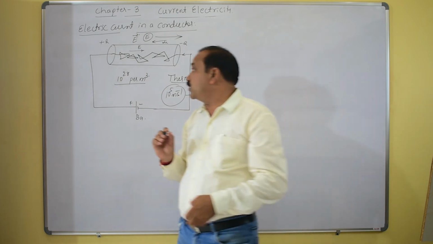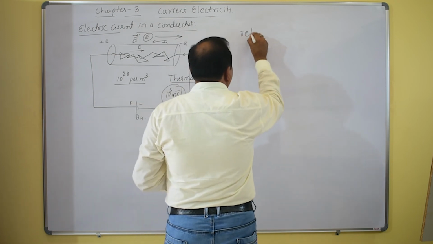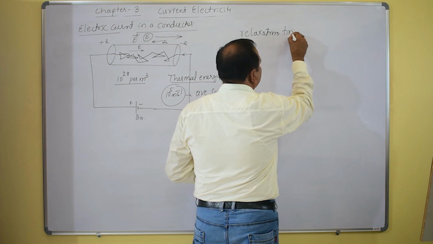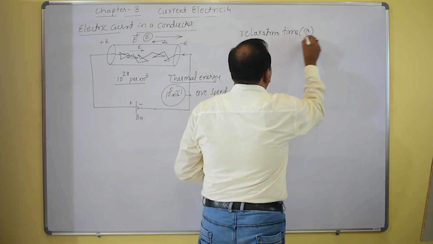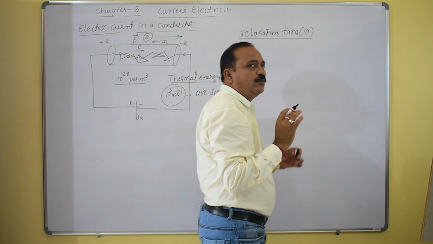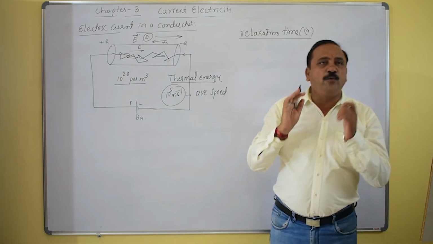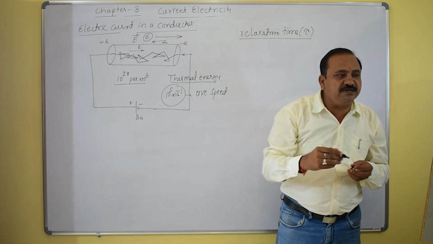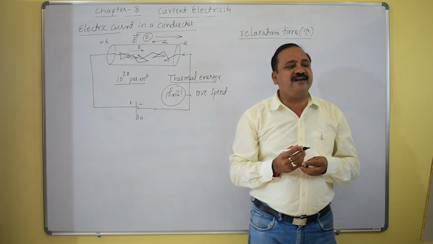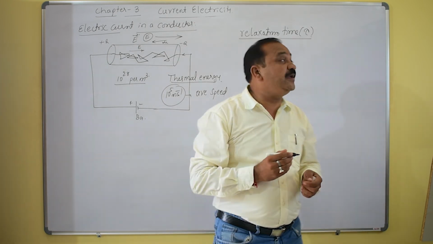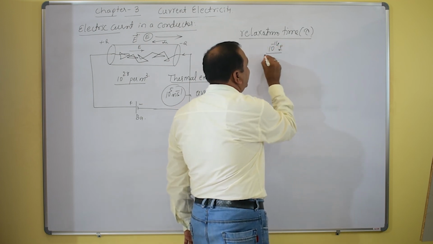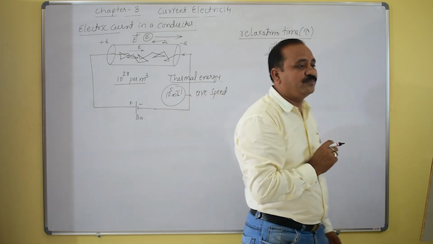That time gap is what we call relaxation time. It is denoted by tau. This is one more concept: the average time that an electron spends between two consecutive collisions is called relaxation time. Its value is around 10 raised to minus 14 seconds. That is also one of the important concepts.